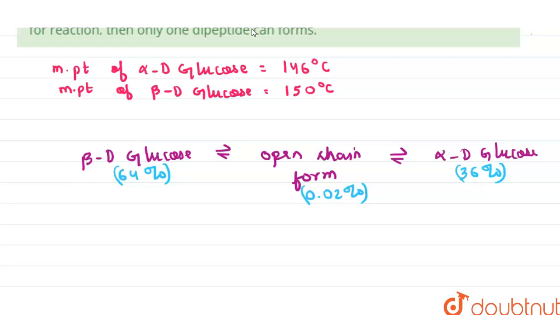In this case the specific rotation changes with time. This phenomenon is called mutarotation. So our C statement is correct, no issues.